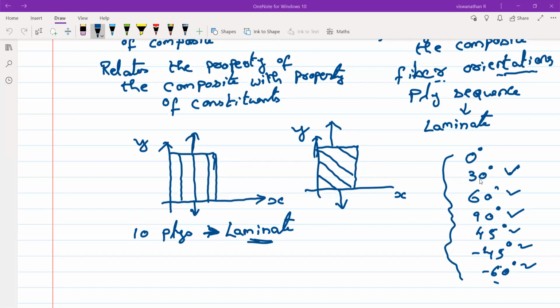Otherwise, the laminate may not suit that particular application of loads. So you need to have a theory based on which you arrive at all these things.